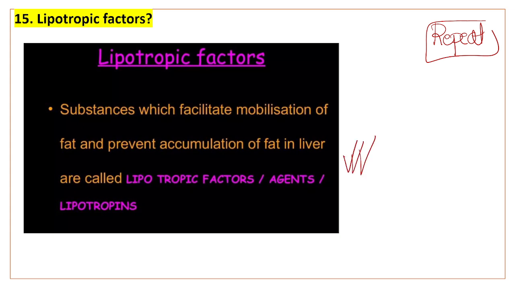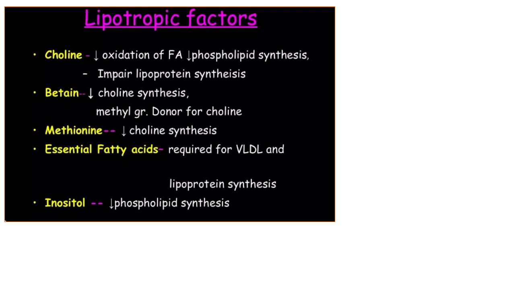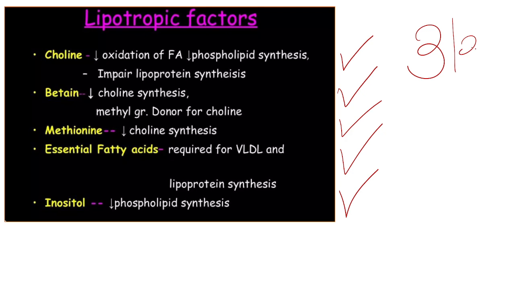What are the examples? Choline, betaine, methionine, essential fatty acids, inositol. If you mention this, you will get 3 out of 3. Deficiency of these causes fatty liver.